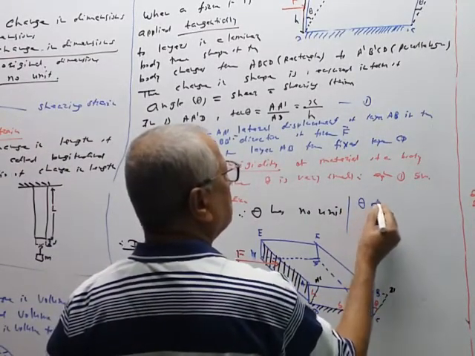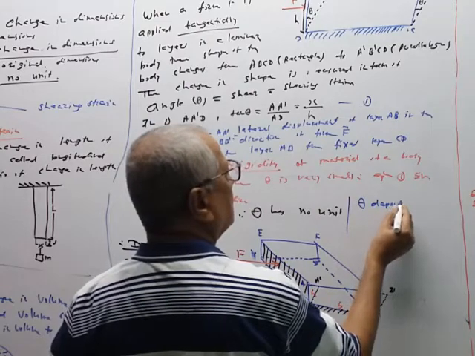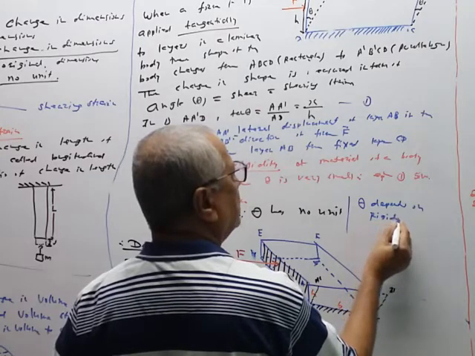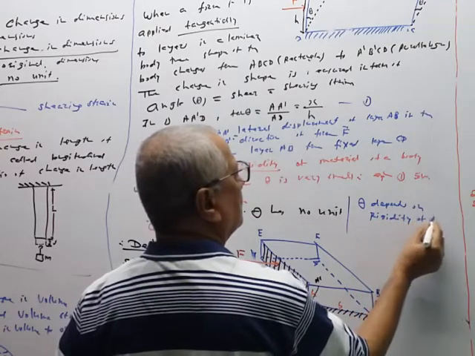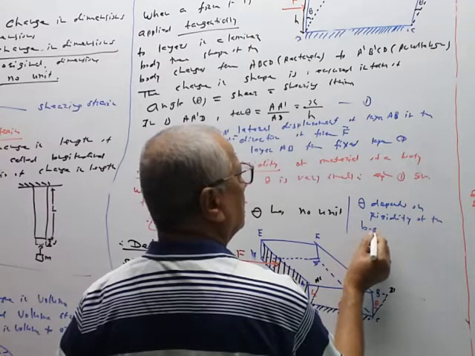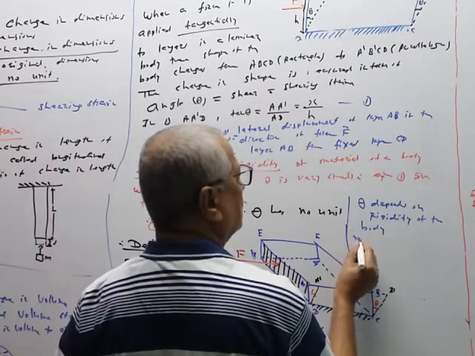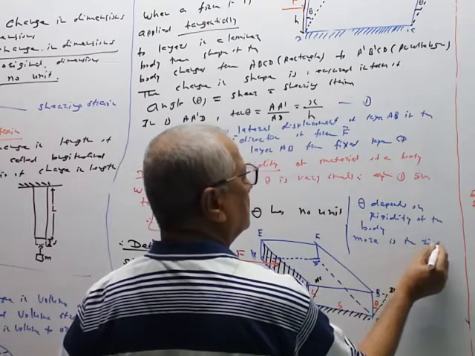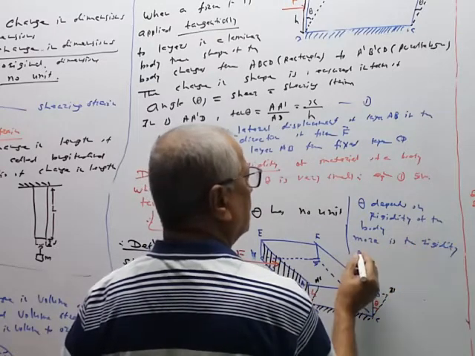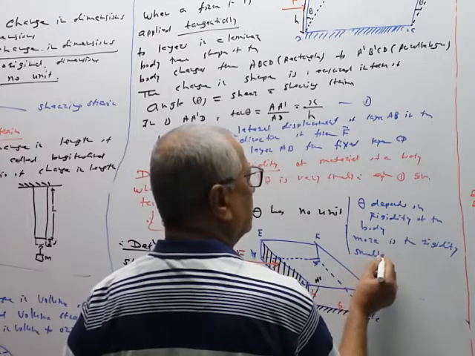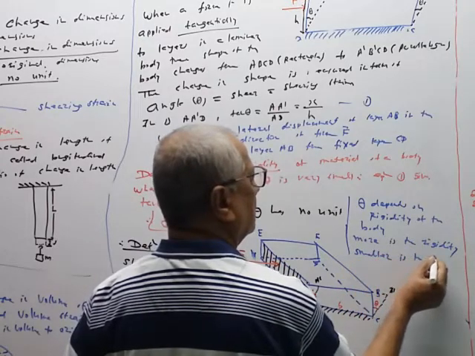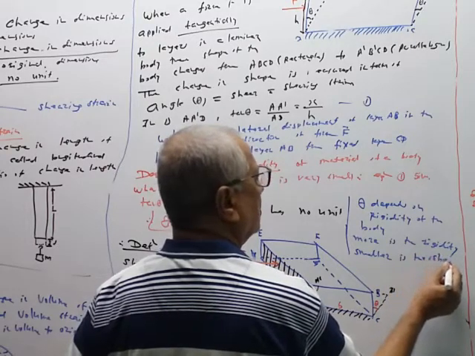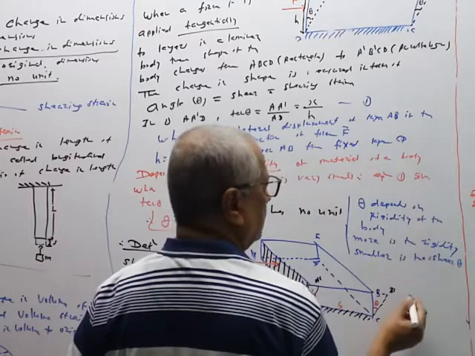Theta depends on rigidity of the body. More is the rigidity, smaller is the shear theta.